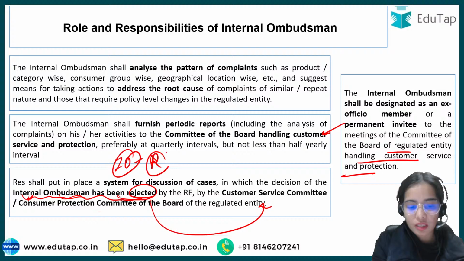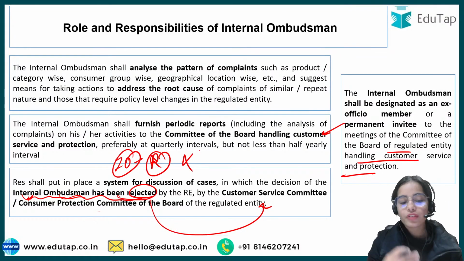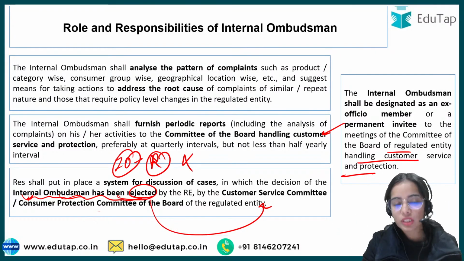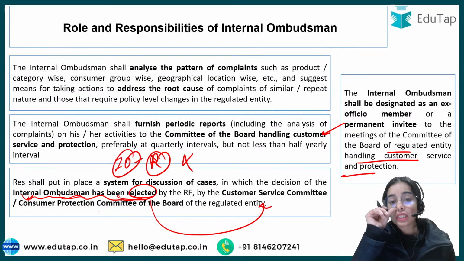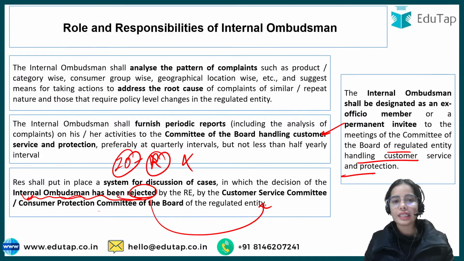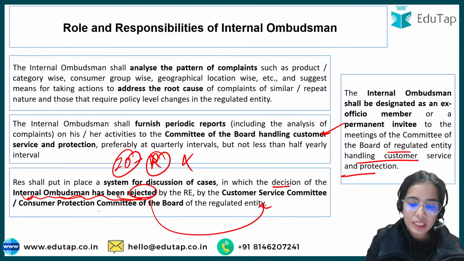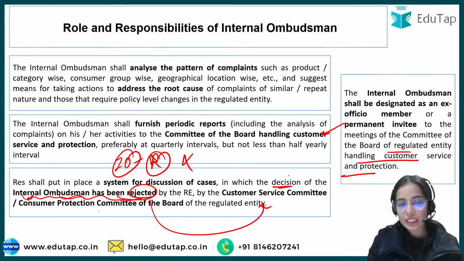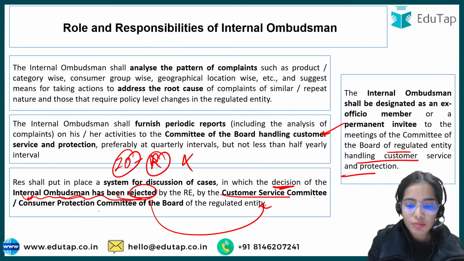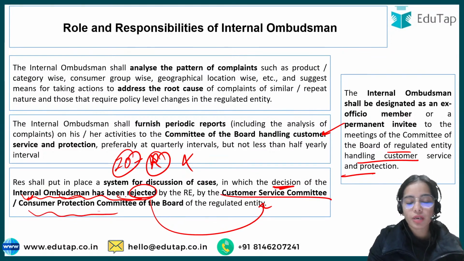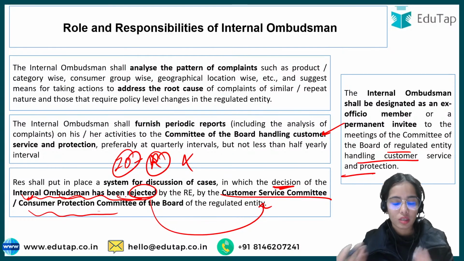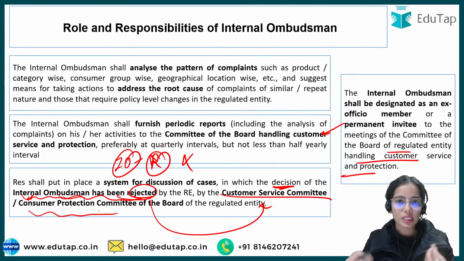So all the decisions of the internal ombudsman that have been rejected, the customer service committee or consumer protection committee of the board has to look after those decisions and discuss the cases.